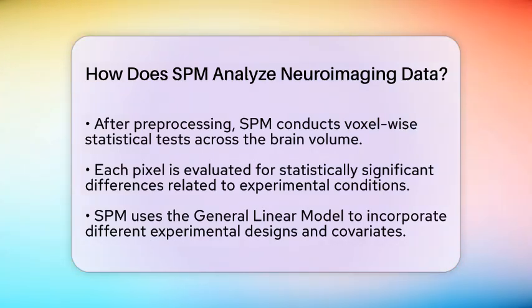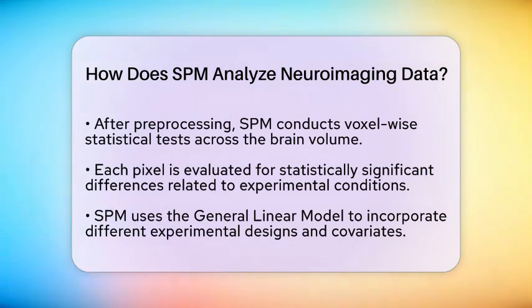SPM utilizes models based on the general linear model, which allows researchers to incorporate various experimental designs and covariates. For instance, in functional neuroimaging, it can model brain responses to different stimuli or tasks. In structural studies, it can detect differences in brain anatomy between different populations.